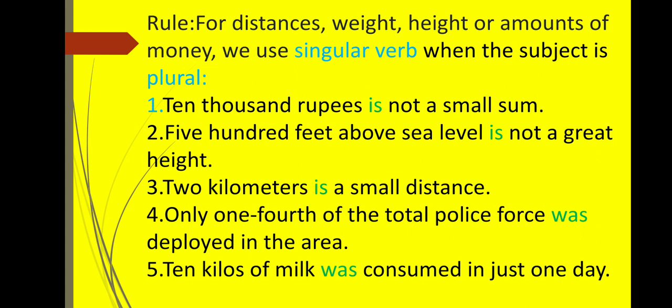So, 10,000 rupees is not a small sum. Here, just because of rupees, we must not use a plural verb. We are supposed to use a singular verb. What is the rule? For distance, weight, height, or amounts of money, we use a singular verb when the subject is plural. Subject is plural, but the verb used is singular.